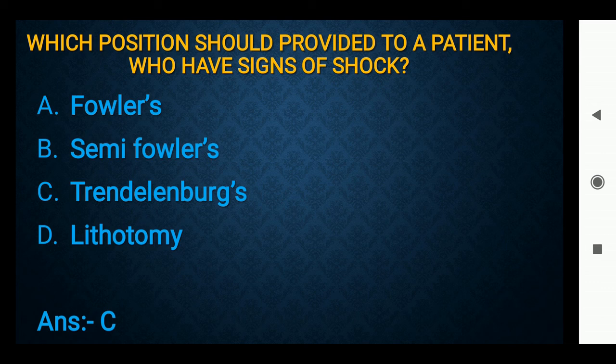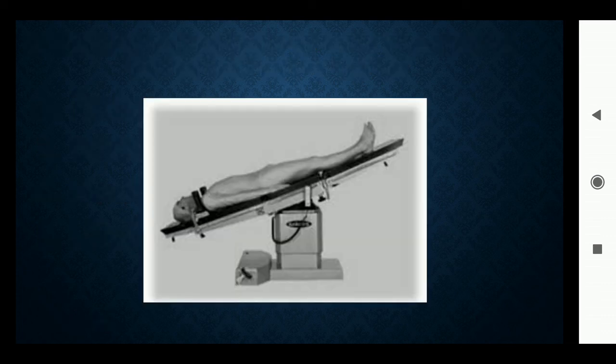Then here the right answer is option C, Trendelenburg position. In shock, we should provide blood circulation to the vital organs like brain, kidney, heart. This is the Trendelenburg position. In this position, the blood flow will be more to the upper part rather than the lower limb.